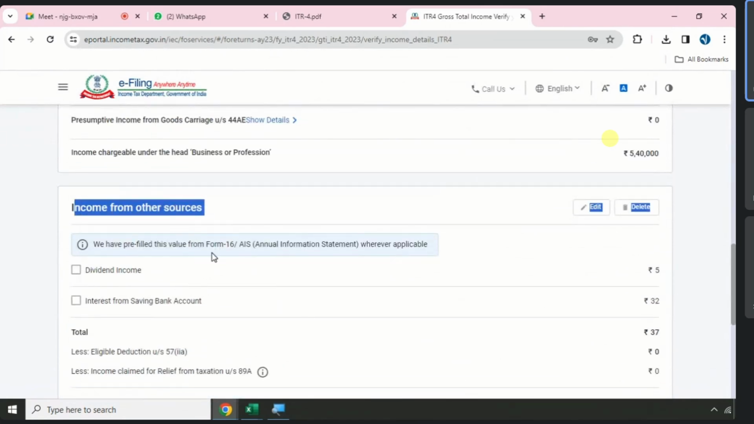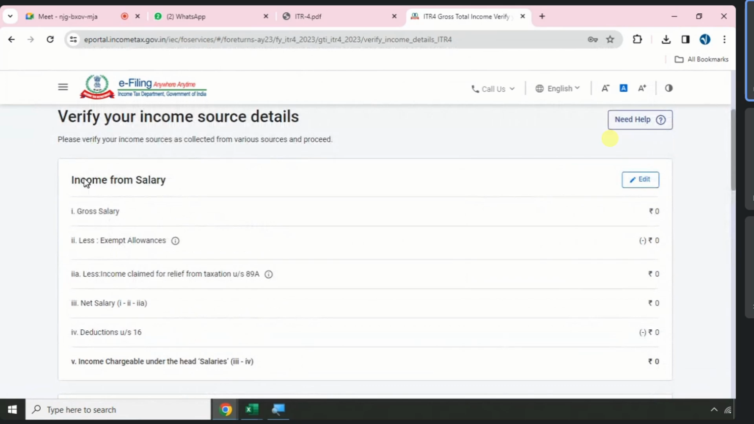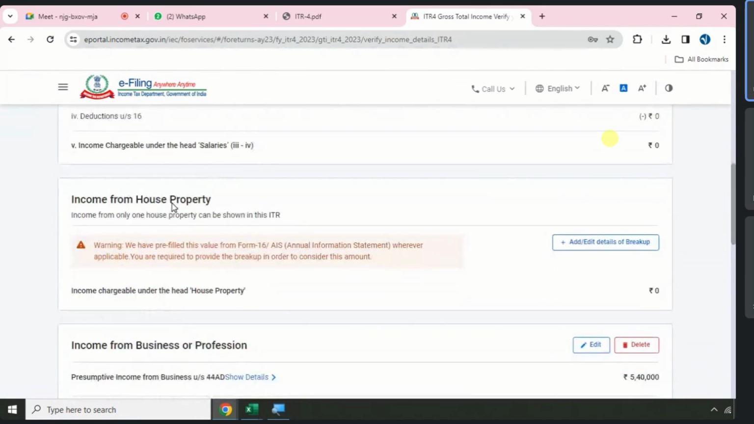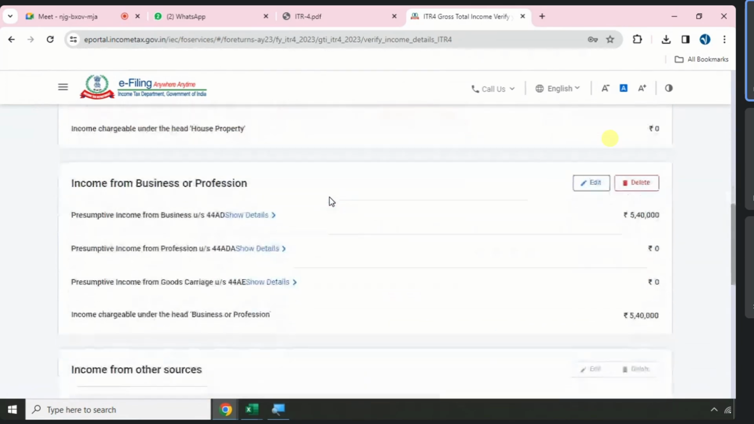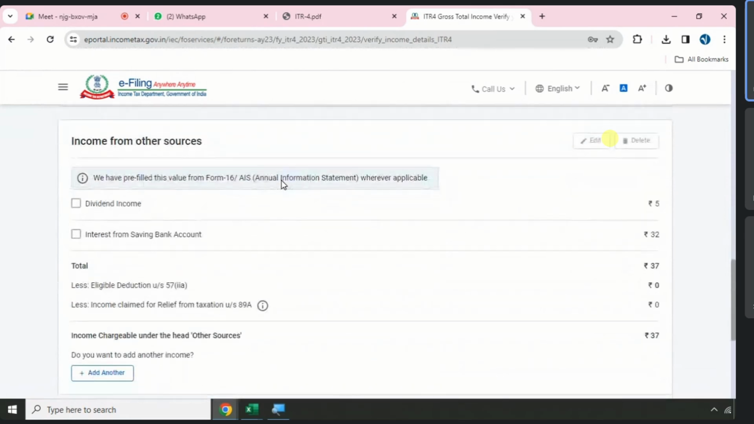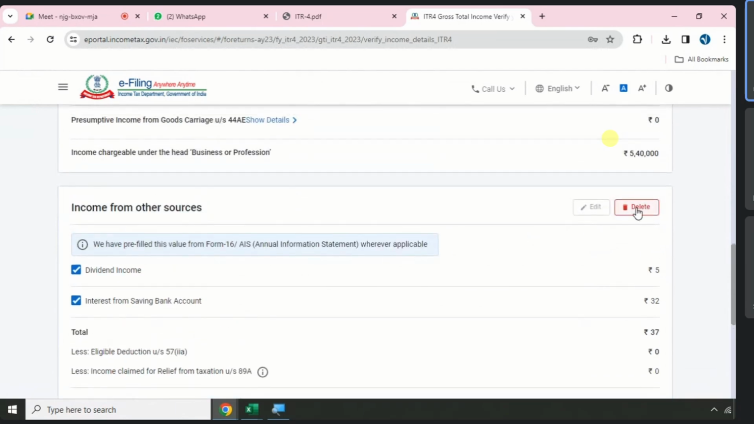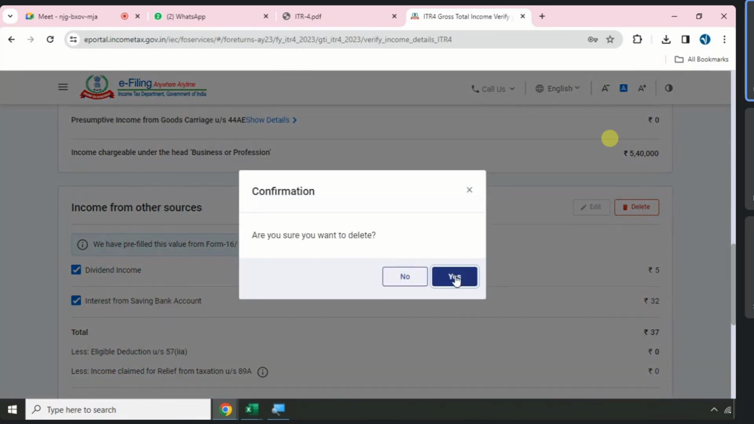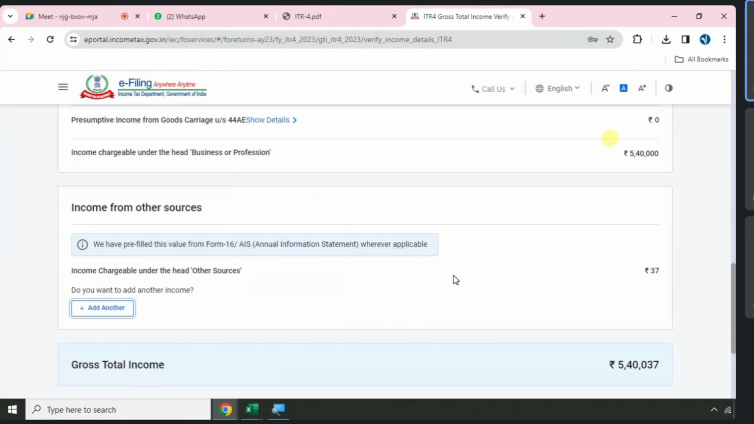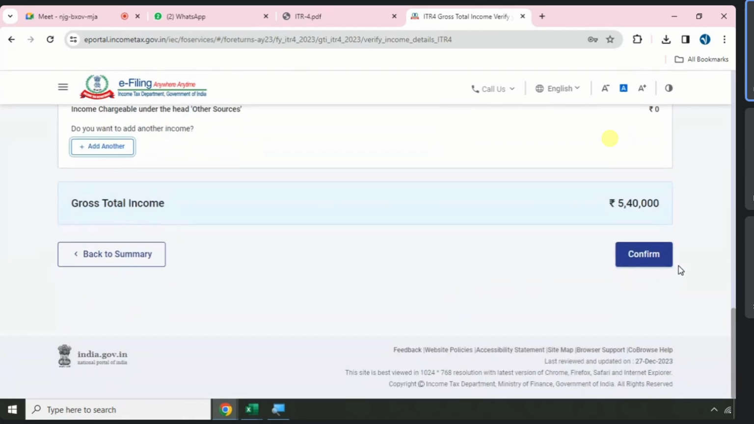And I am going to remove this one. What is this? Income from other sources. So I did not report any salary income. I did not report property income. I reported only business income, and I am going to delete income from other sources. By default, you are getting two incomes, nearly 37 rupees. I am going to delete it. In reality, you can just continue. Go to confirm. We completed page number 2. The rest of the things are the same.